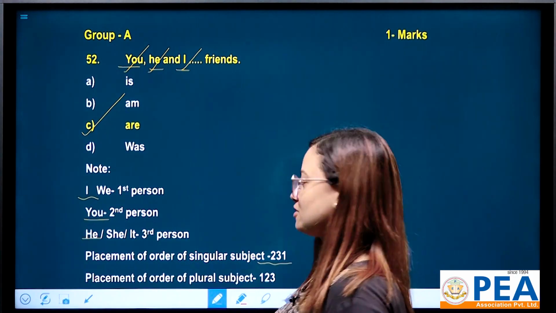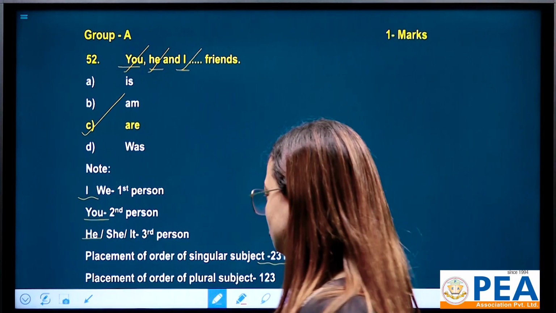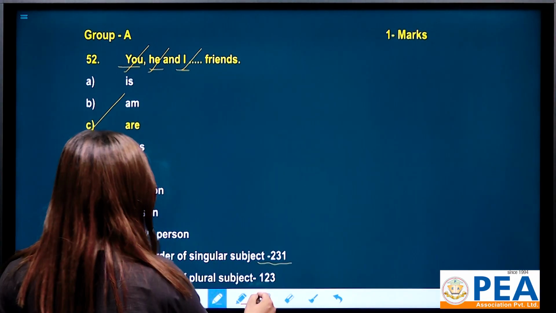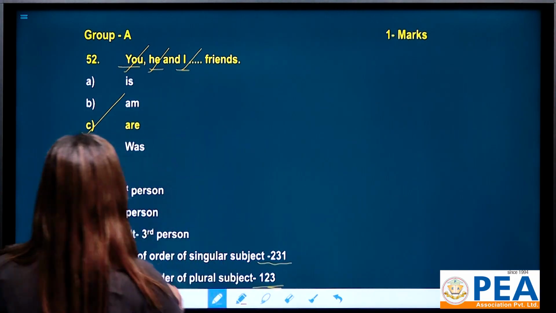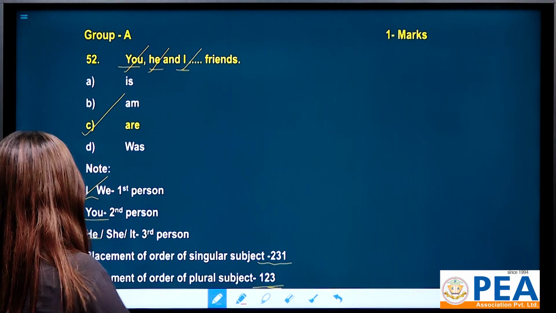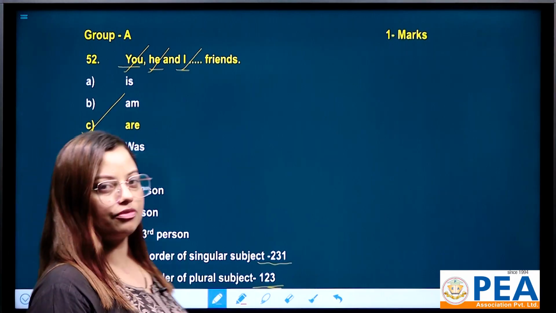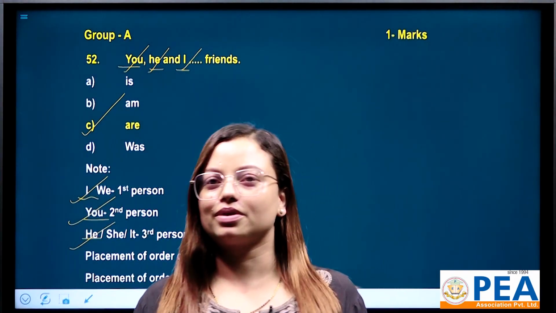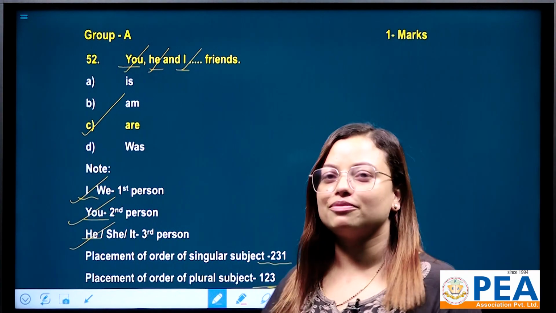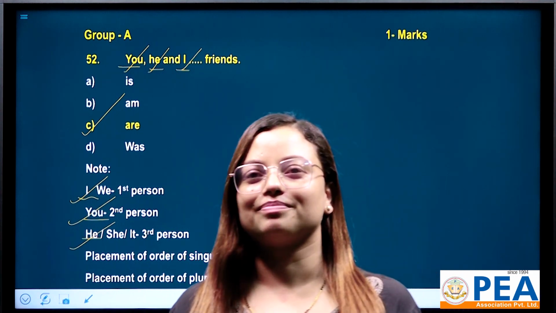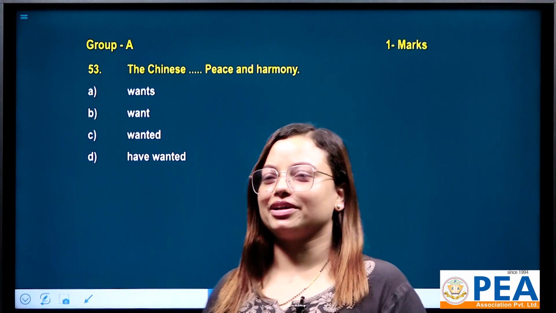And what about plural subjects? You must follow the sequence 1, 2, 3. One stands for first person pronoun, two stands for you, and three for third person. 1, 2, 3 for plural, and 231 for singular subjects.